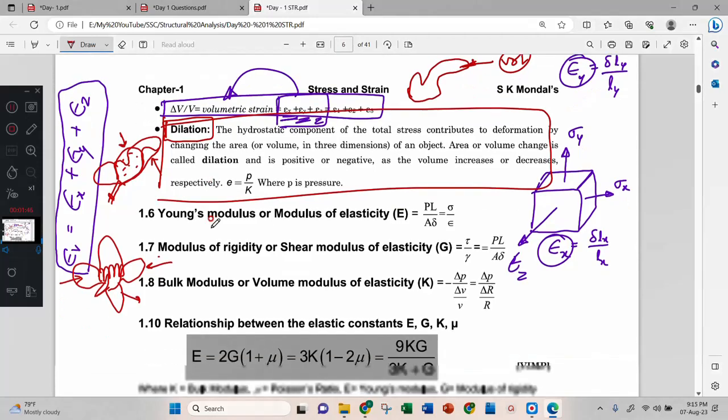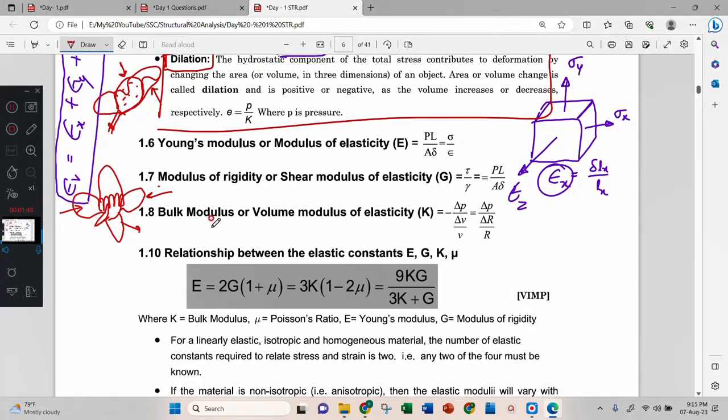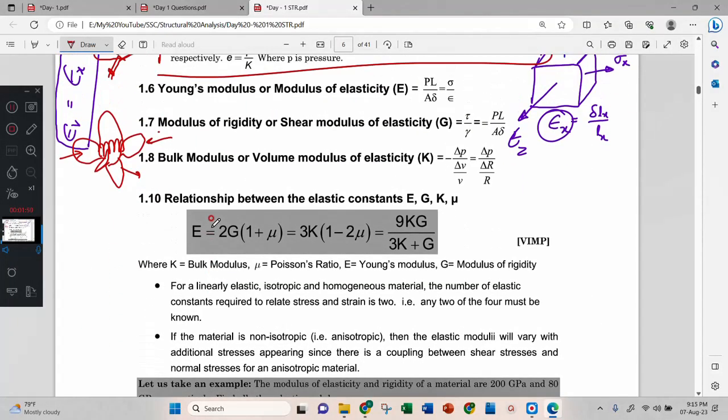Then after that we have three moduli. Young's modulus is nothing but stress by strain, shear modulus is also stress by strain, and bulk modulus is also stress by strain but with volumetric strain.